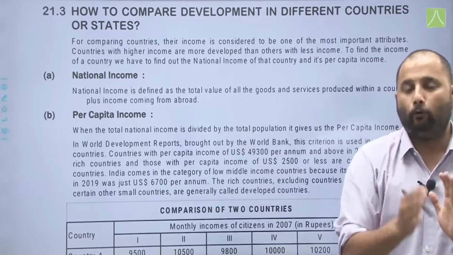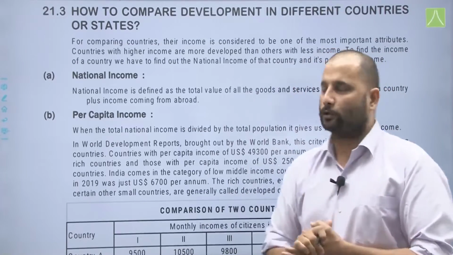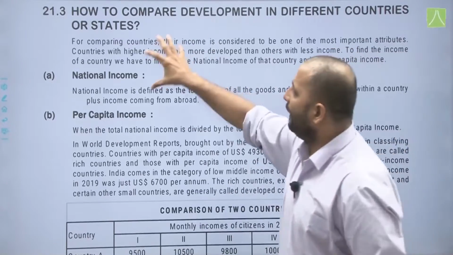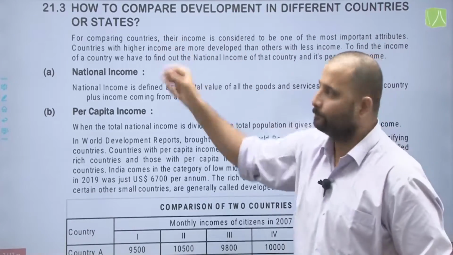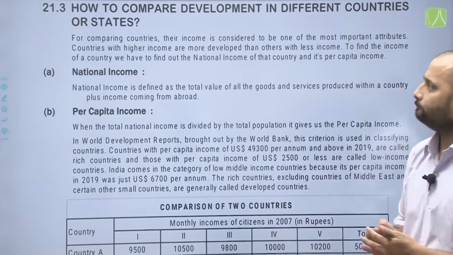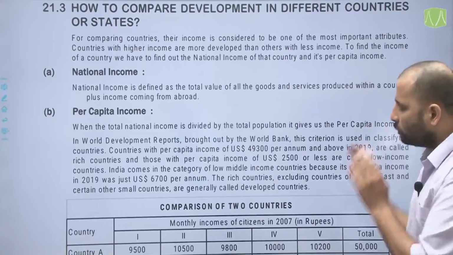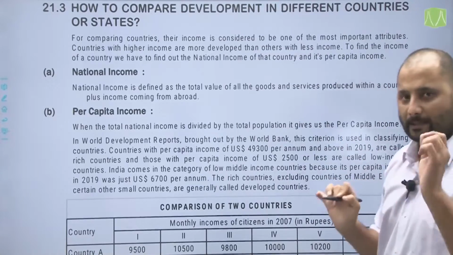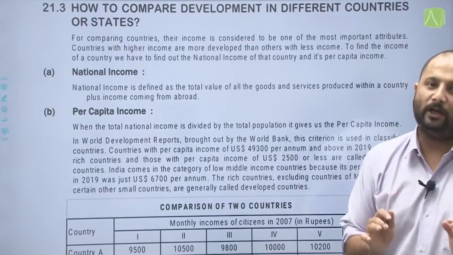Apart from that, the most important criterion considered is the marks a student scores. So here also, when we have to compare development aspects of different countries or states, how do we compare that? For comparing countries, income is considered to be one of the most important attributes. That is, income is taken as the most important attribute when we compare any country.